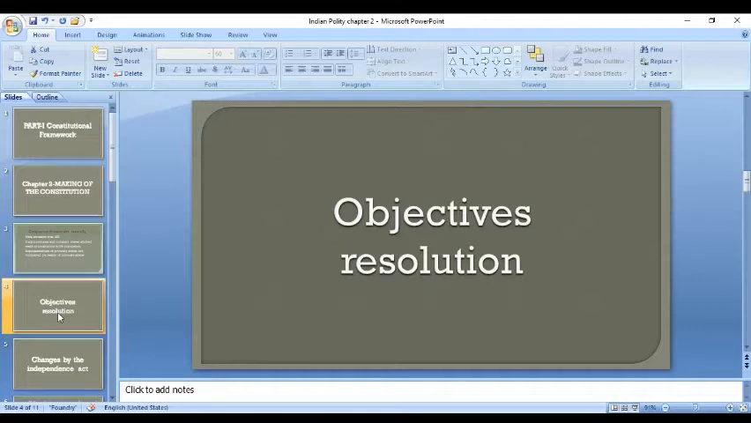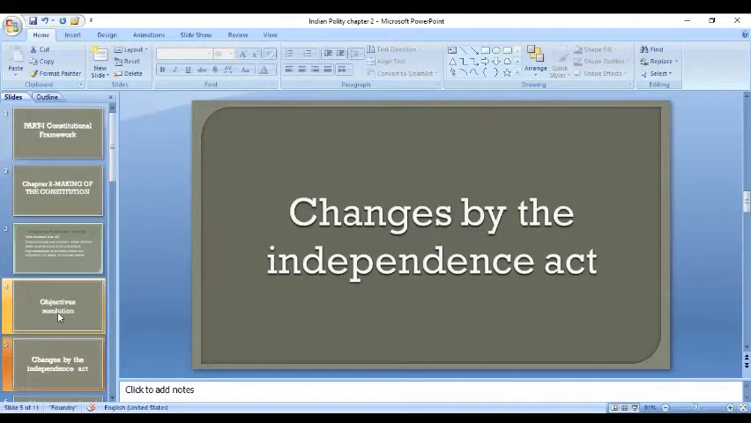The next slide is talking about the changes made by the Independence Act. The Indian Independence Act of 1947 made many changes in the Constituent Assembly. The Assembly was made a fully sovereign body after the enactment of the Indian Independence Act 1947, and the Assembly also became a legislative body. That means at the same time it had to perform two functions: making the constitution and enacting the ordinary laws for the country.